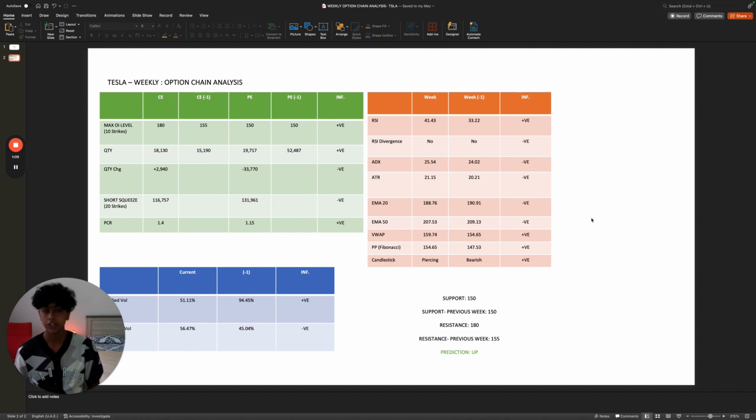So overall, the prediction is that Tesla goes up. Support is 150. The previous week's support was 150 as well. Resistance is 180. The previous week's resistance was 155.